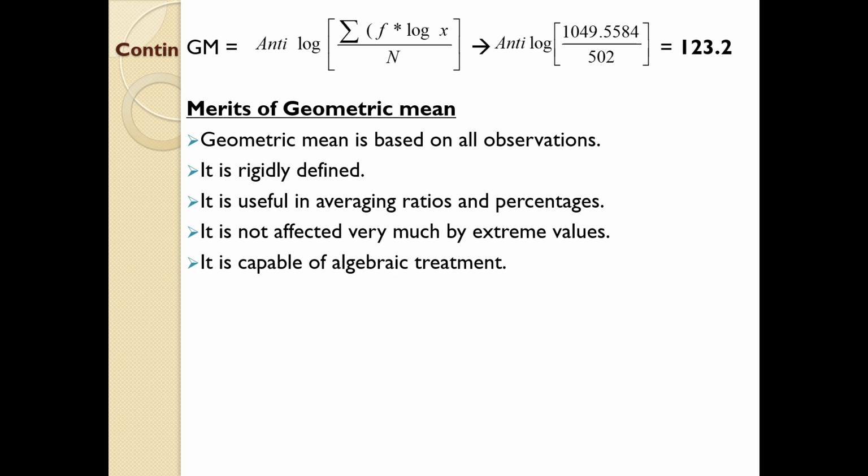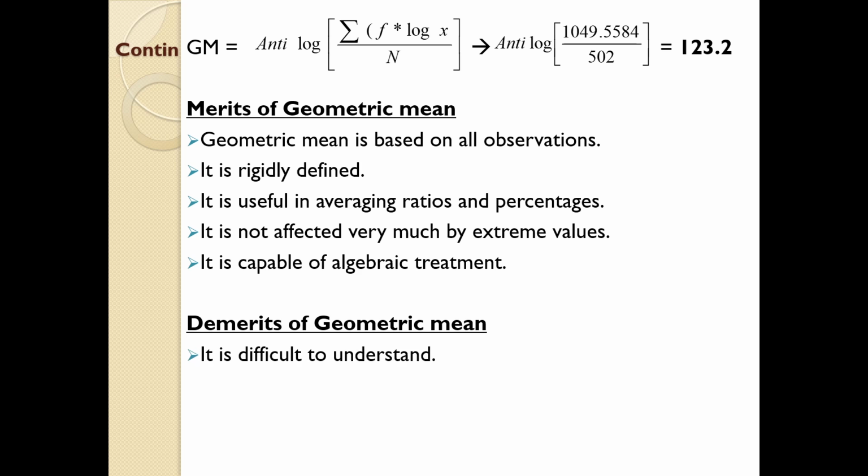It is capable of algebraic treatment, because we are using log as well as anti-log. Since we are computing based on log and anti-log, we can do further algebraic treatment on such computations, because log and anti-log can be subjected to further algebraic treatments. Next one, some of the demerits of geometric mean. It is difficult to understand, because the concept is simple, since we have learned log and anti-log, it is very easy. But for a common man who haven't heard about log and anti-log, they will never ever find the answer of a geometric mean question. So it is very difficult to understand.